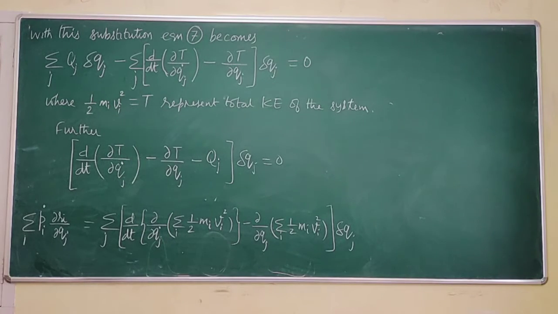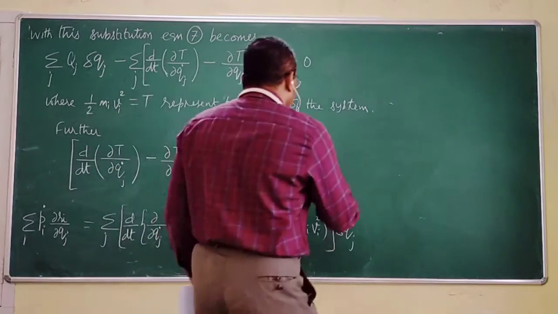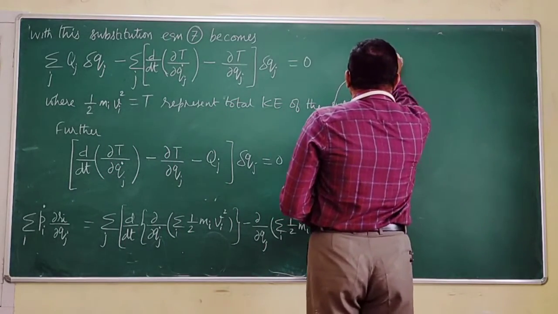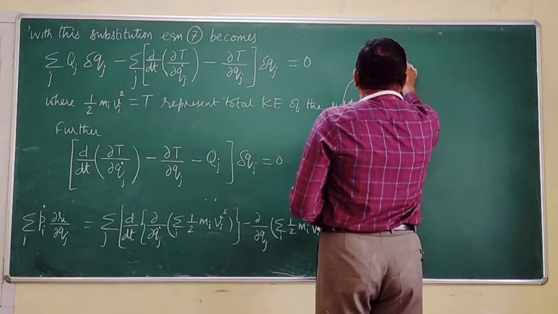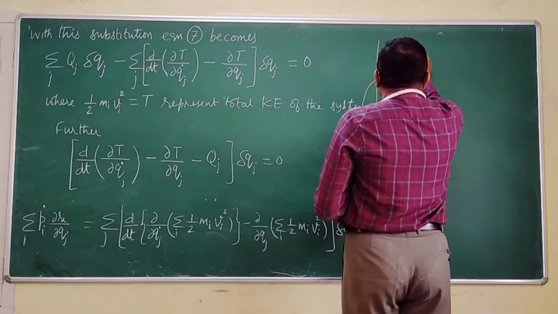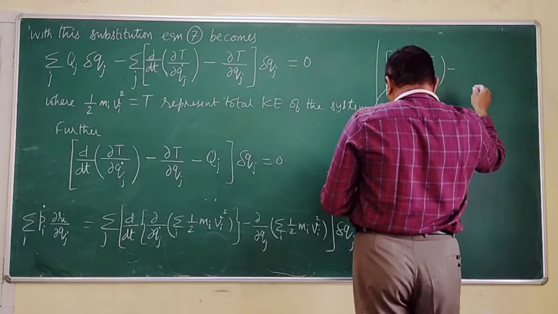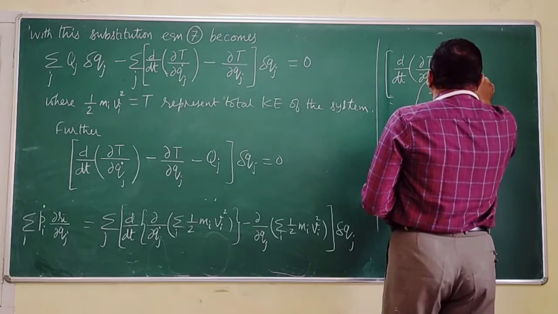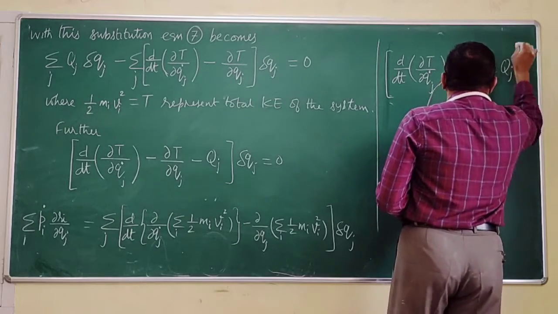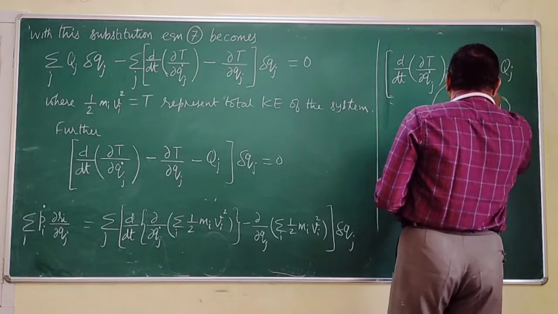Therefore, what happens is d by dt of dou T by dou q dot j minus dou T by dou qj is equal to Qj. This must be equation 11 for me.